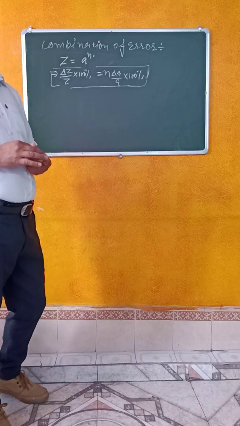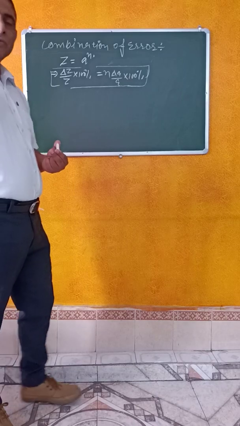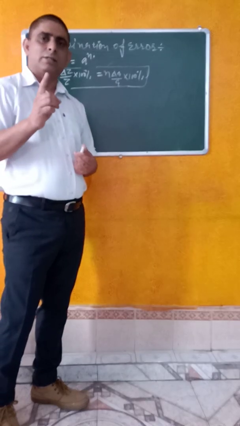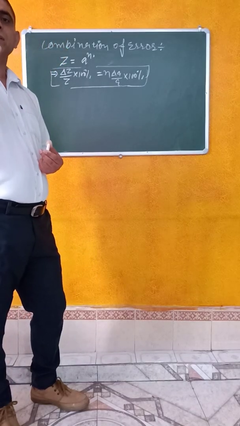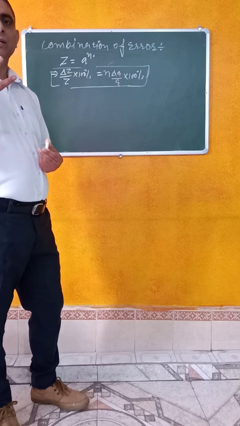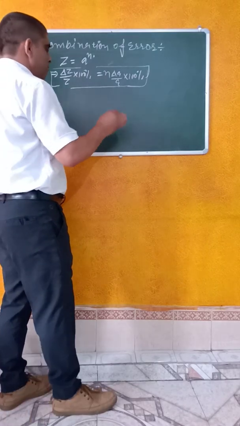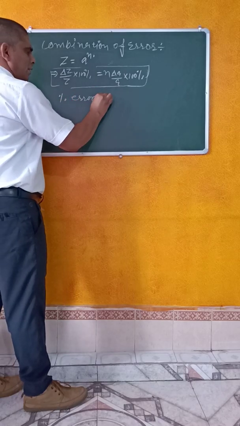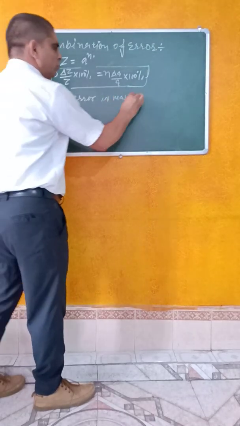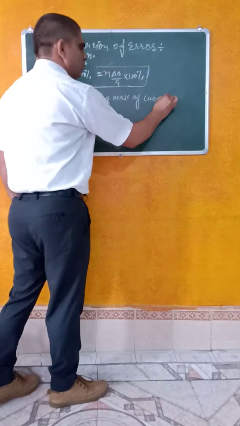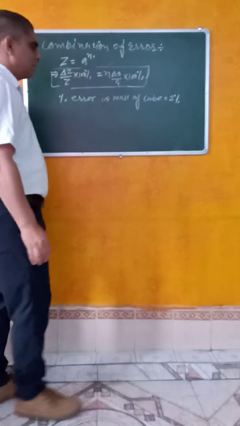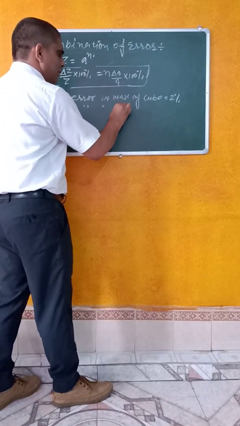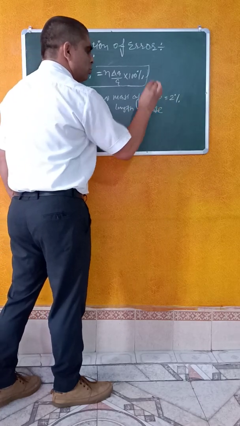Now I am taking the problem here. Problem is, if the maximum percentage error in mass and length of the side of the cube is given, suppose here the maximum percentage error in mass of cube is given to you 2%, and maximum percentage error in length of side of cube is 3%,